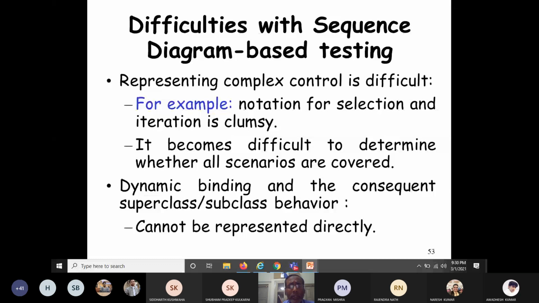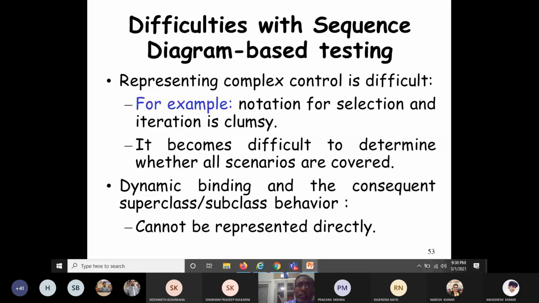Dynamic binding and the consequent superclass subclass behavior cannot be determined directly. I have already told you the problem of dynamic binding. Due to the presence of dynamic binding, it creates special problems in testing object-oriented software. Dynamic binding and the consequent superclass subclass behavior cannot be represented directly if you are using sequence diagrams for testing.